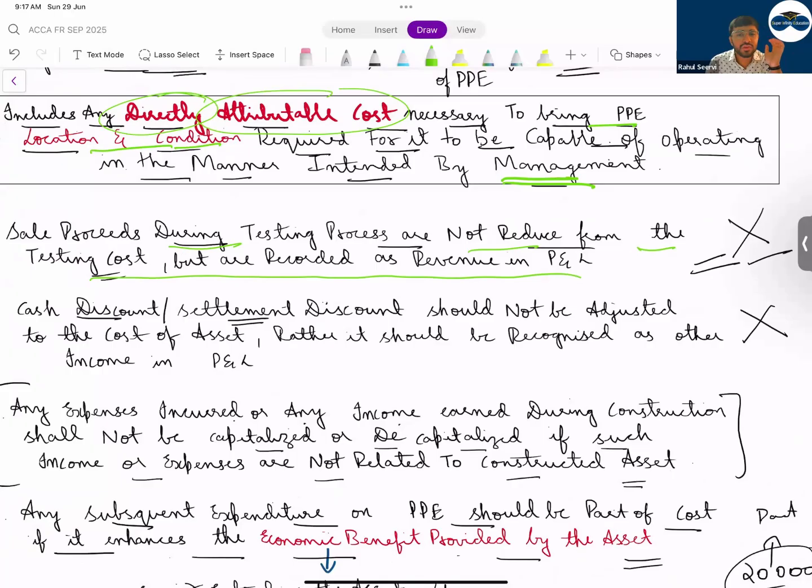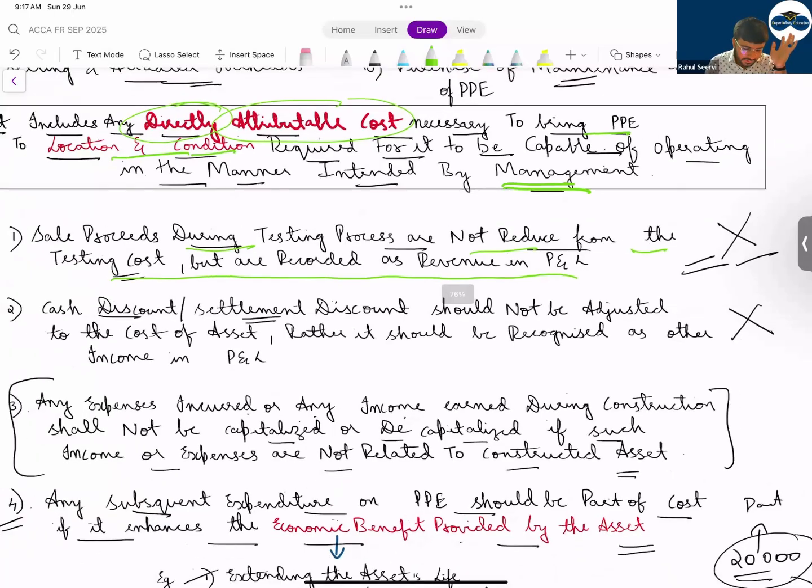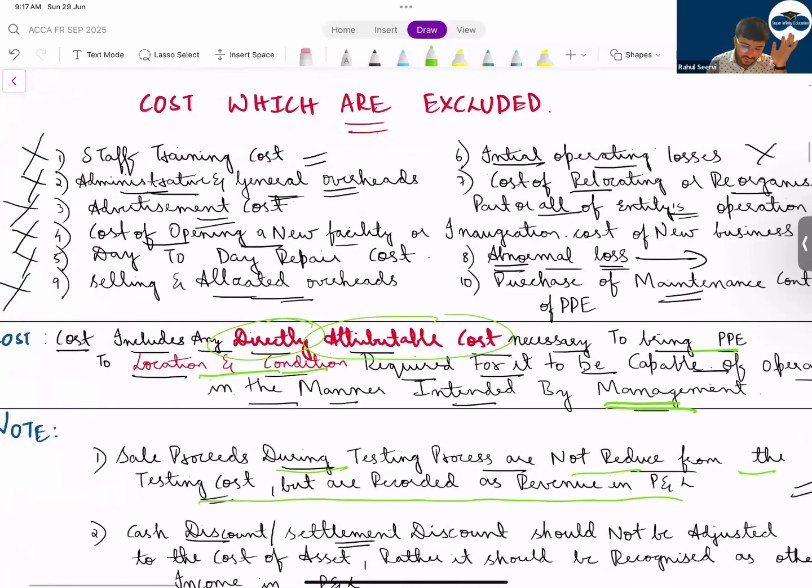Are recorded as revenue in the P&L. Then we discuss the other one.